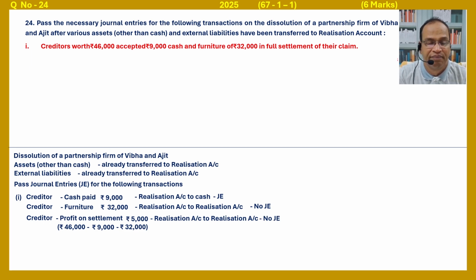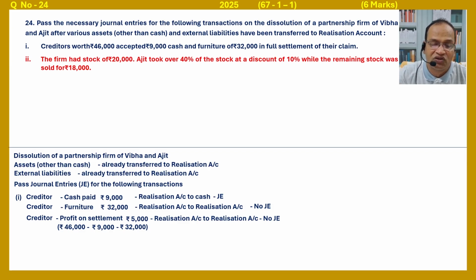Clear? Bit 2. The firm had stock of rupees 20,000. Ajit took over 40% of the stock at a discount of 10%, while the remaining stock was sold for rupees 18,000. Bit 2. Stock to partner Ajit: rupees 20,000 into 40% minus discount 10%.